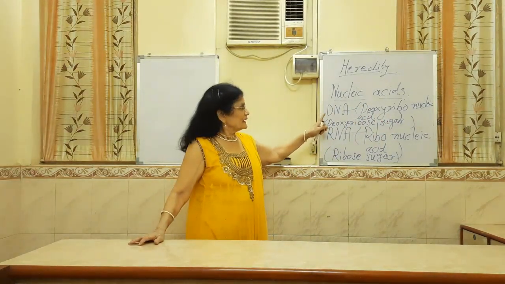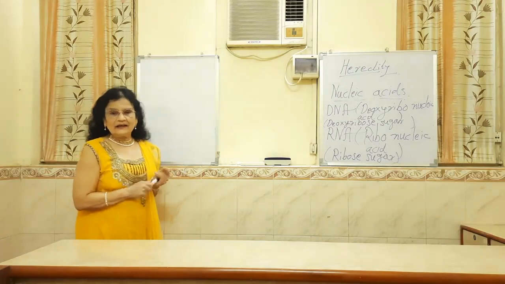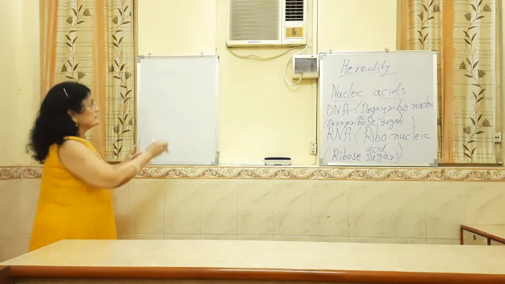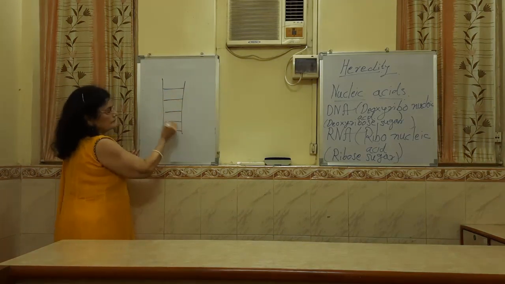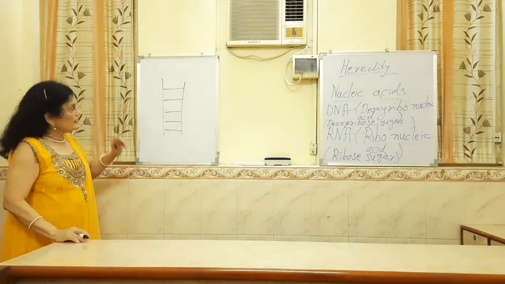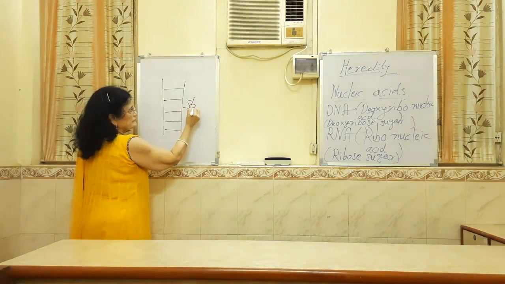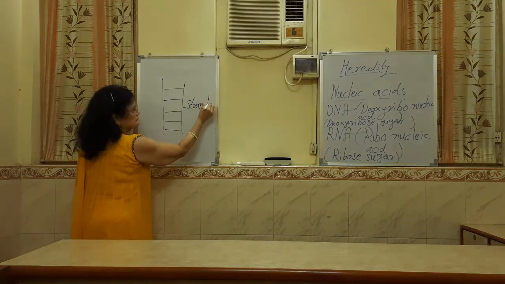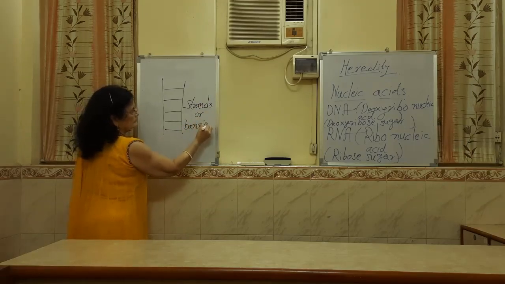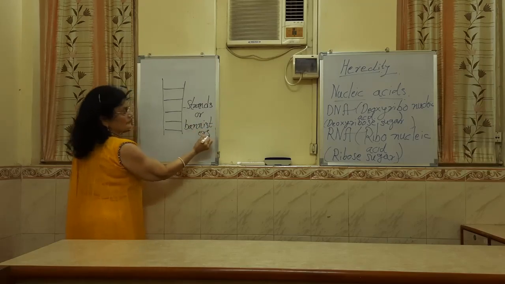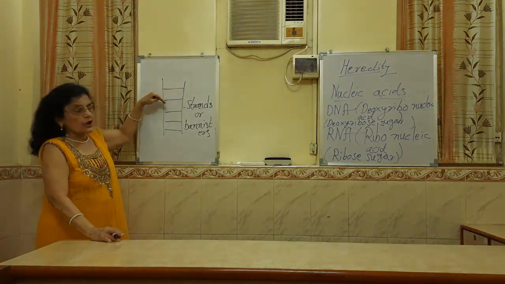Now let us see the structure of DNA. For knowing the structure of DNA, first of all let us imagine that there is a ladder in front of us. Every ladder has got two strands or banisters. And joining these two strands, there are steps or rungs.